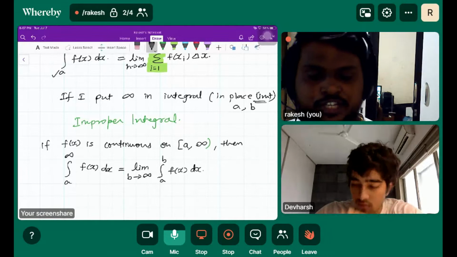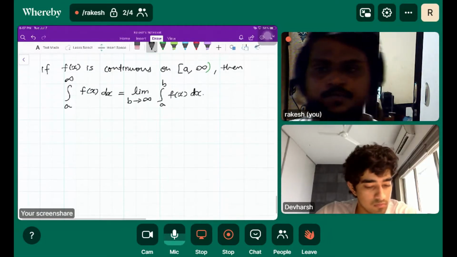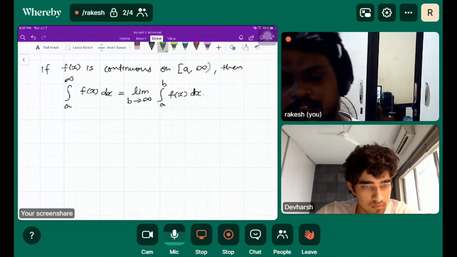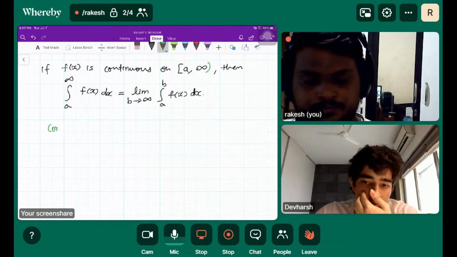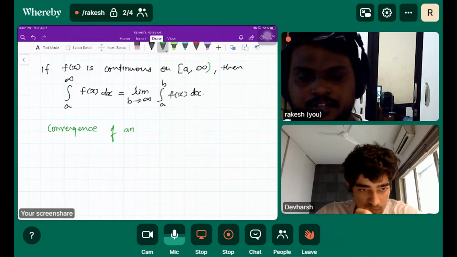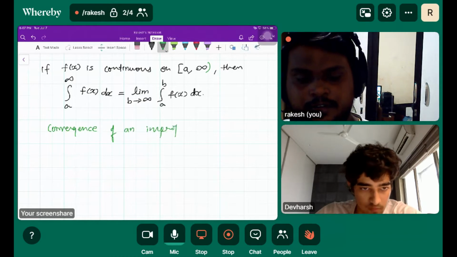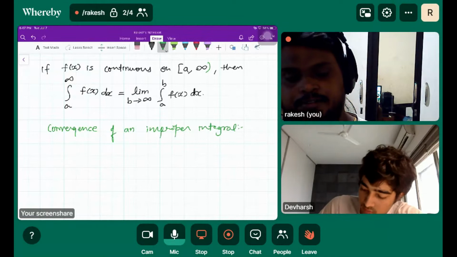Okay, so instead of discussing limit of sum, we will discuss for a while the convergence of an improper integral.